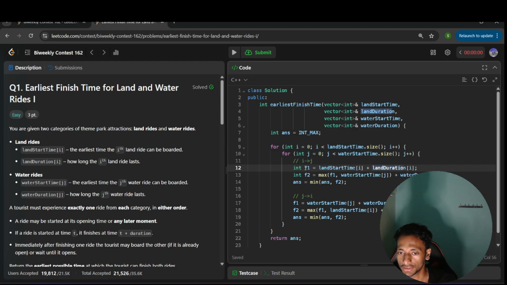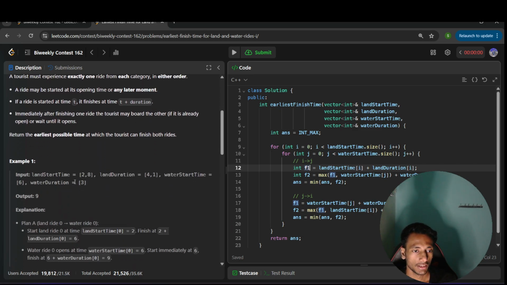So the finish time will be f1. Suppose I am starting this event. What is the finish time for this first land ride? It will take 2 plus 4, so it will end at time 6.